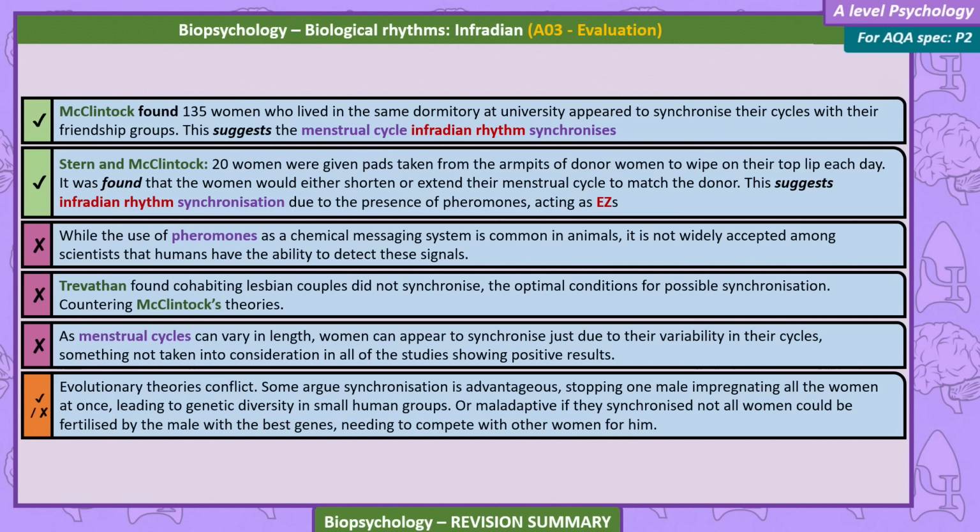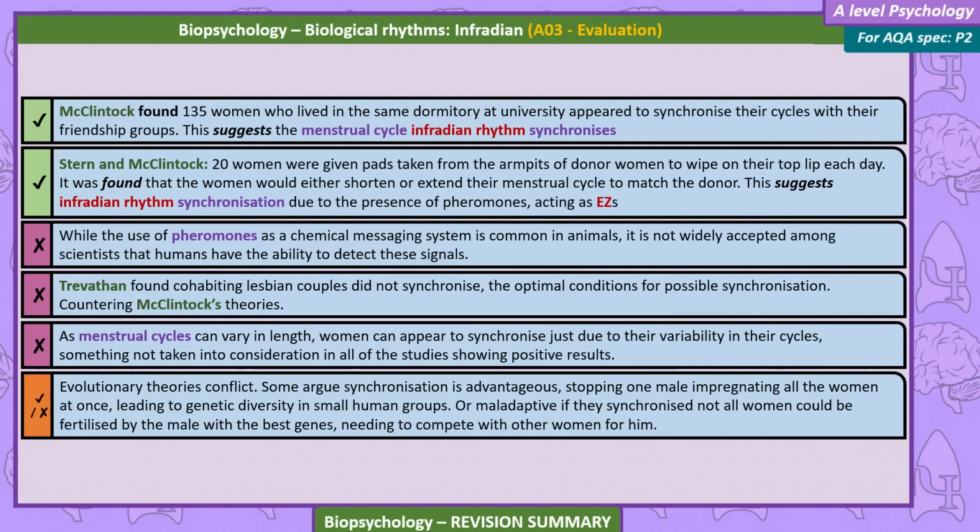Stern and McClintock, 20 women were given pads taken from the armpits of donor women to wipe on their top lip every day. It was found that the women would either shorten or extend their menstrual cycle to match the donor. This suggests infradian rhythm synchronization is due to the presence of pheromones, acting as EZs.